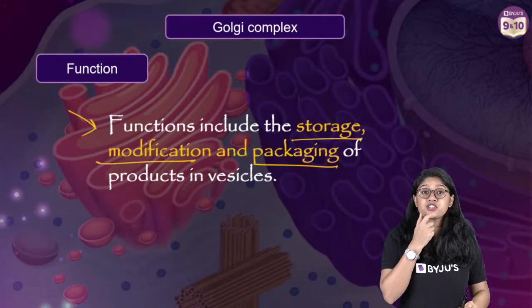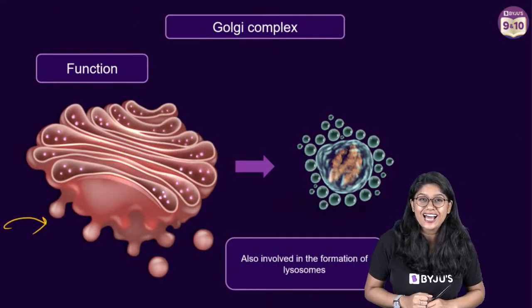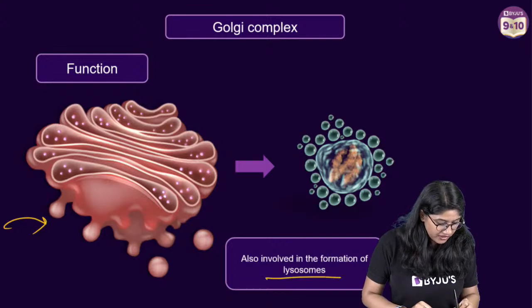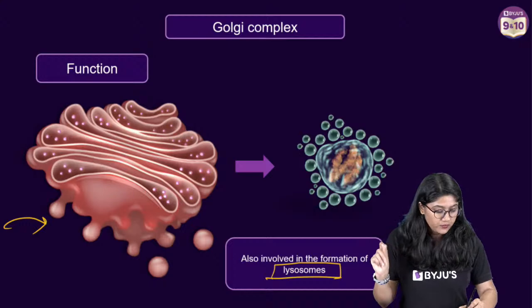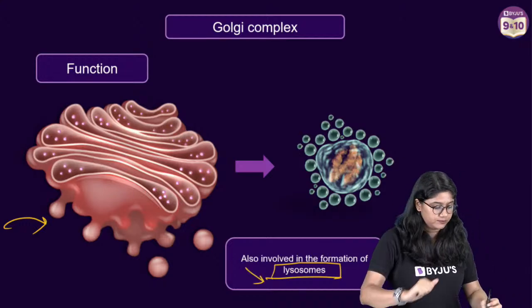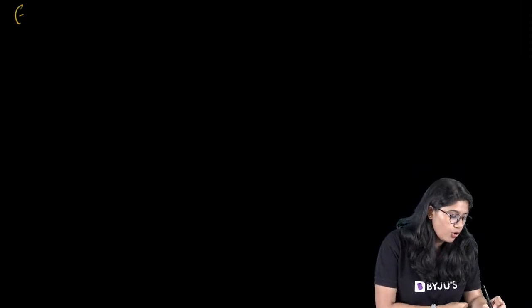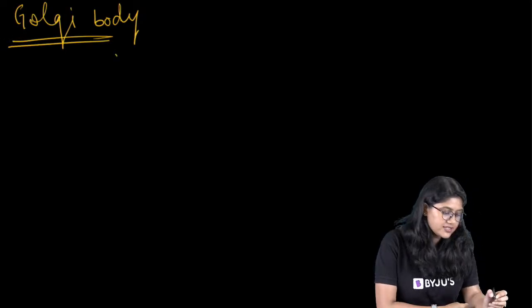Now, another function of the Golgi apparatus is that it helps in the synthesis of the lysosomes. Now, lysosomes, of course, are a very important organelle. We will discuss them, but they are very, very important. So the Golgi apparatus has two functions. Everyone, if you have any doubt, please hold your doubt and let me revise this again.